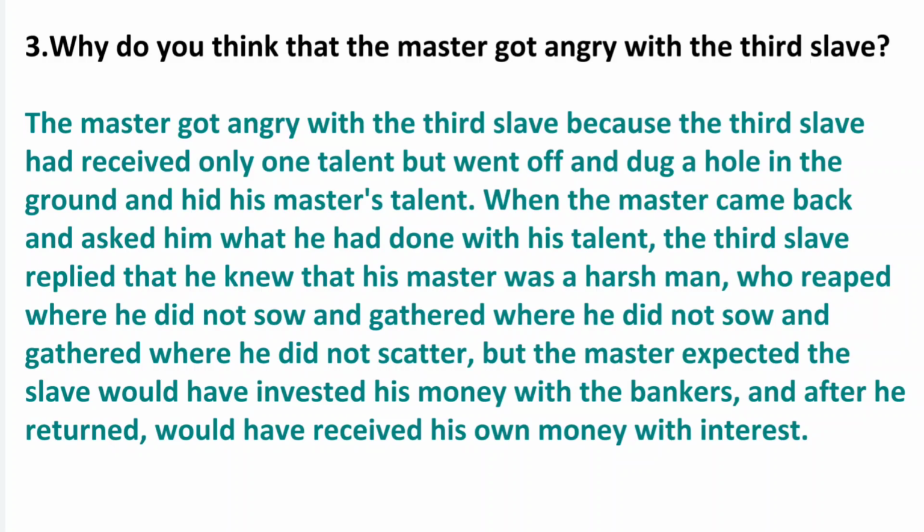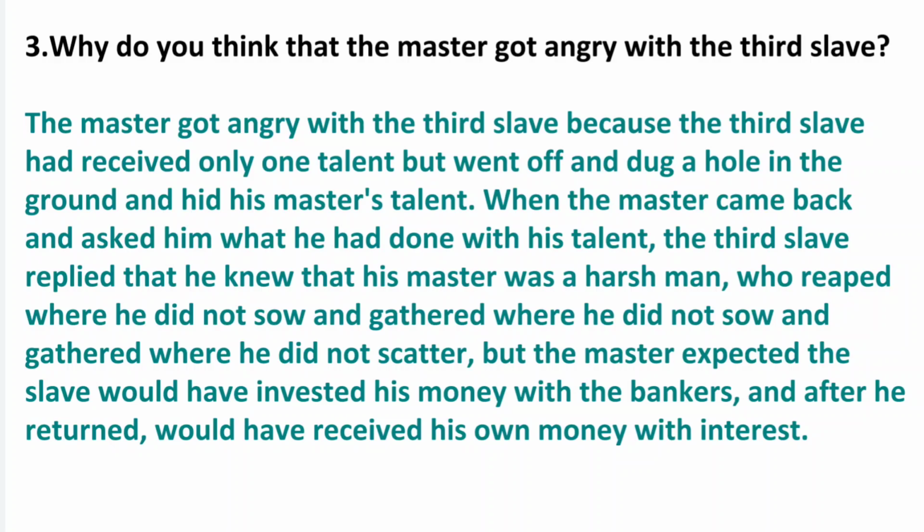When the master came back and asked him what he had done with his talent, the third slave replied that he knew that his master was a harsh man who reaped where he did not sow and gathered where he did not scatter. But the master expected the slave would have invested his money with the bankers, and after he returned, would have received his own money with interest.